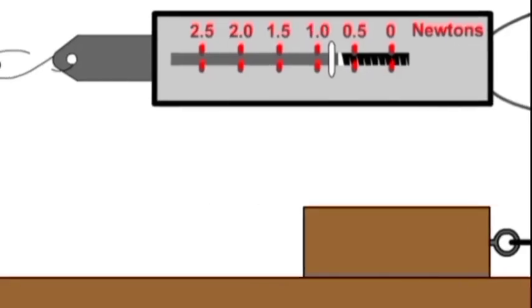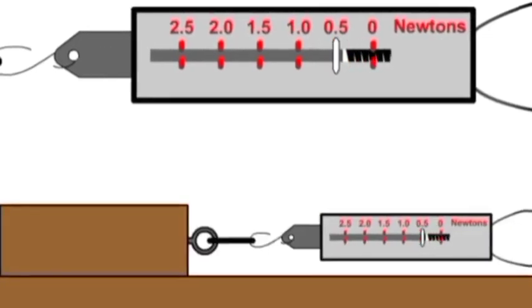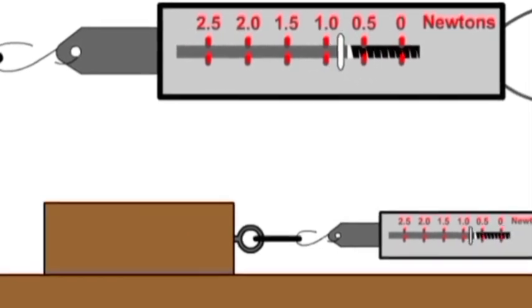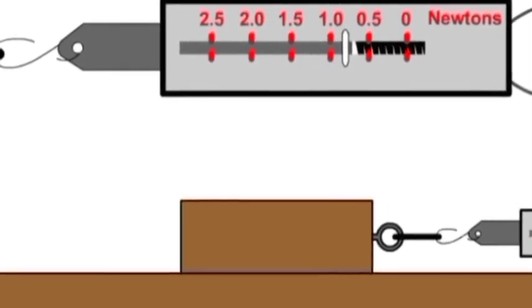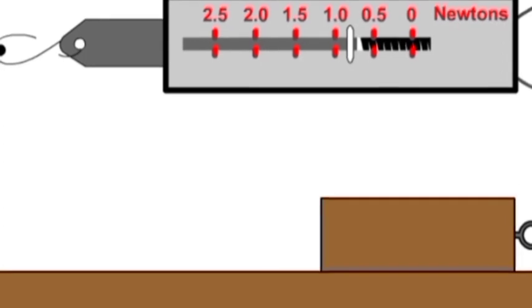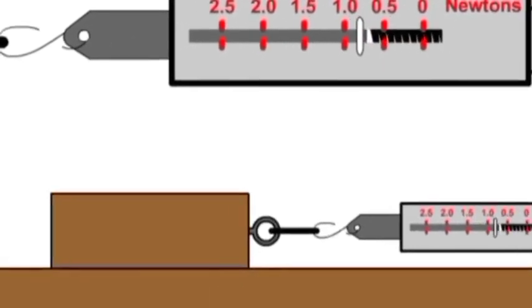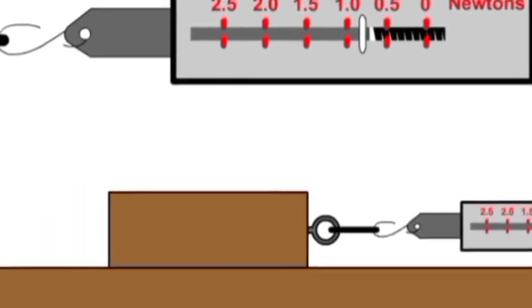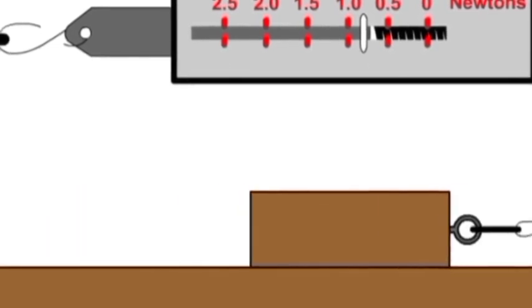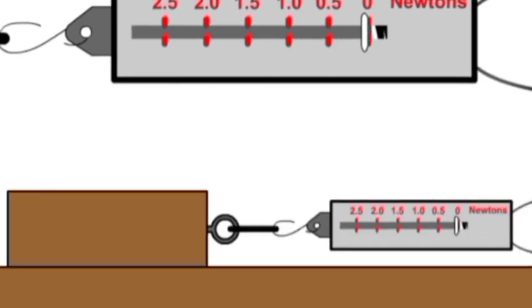Here you can see one more animation in which the scale reading is clear. Here we will pull the object towards the right until when? Until a certain number of newtons. You can observe we are pulling the object till 1 Newton.